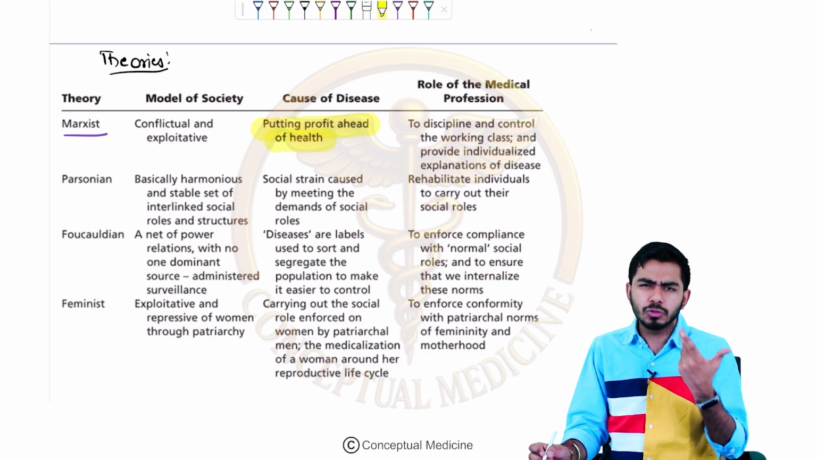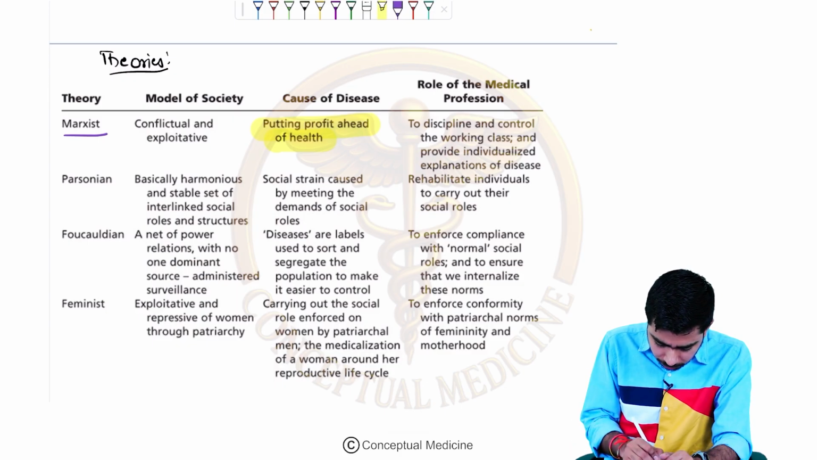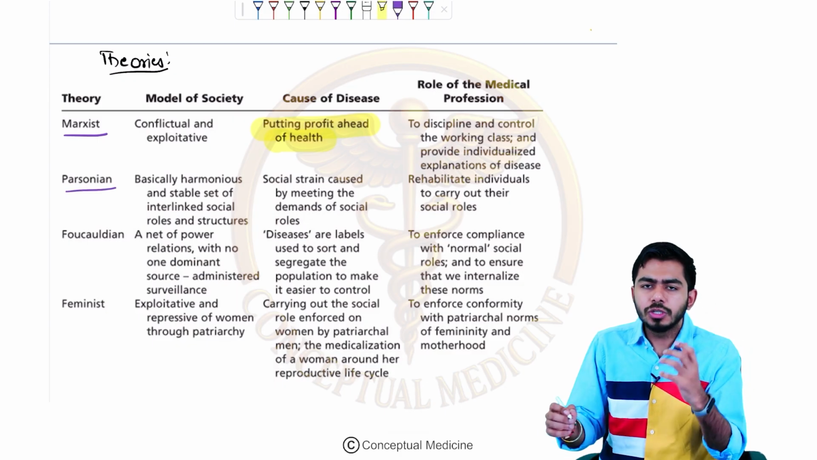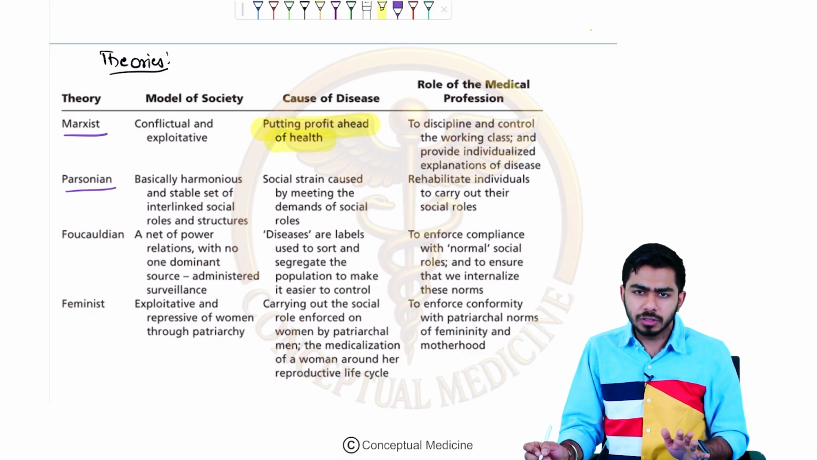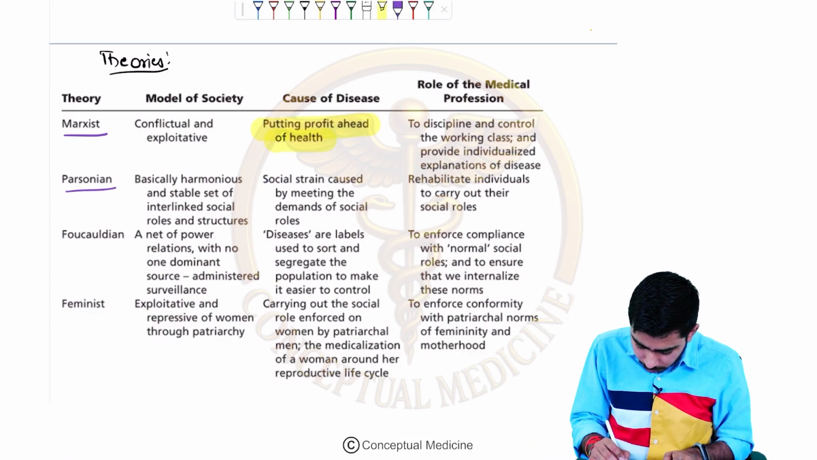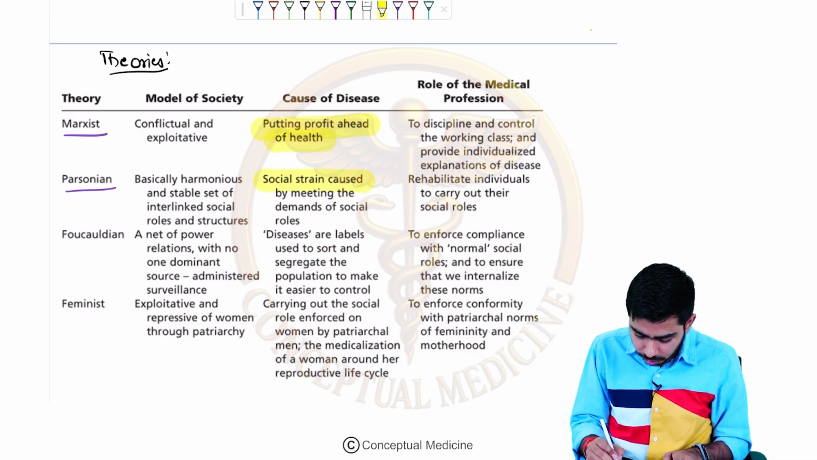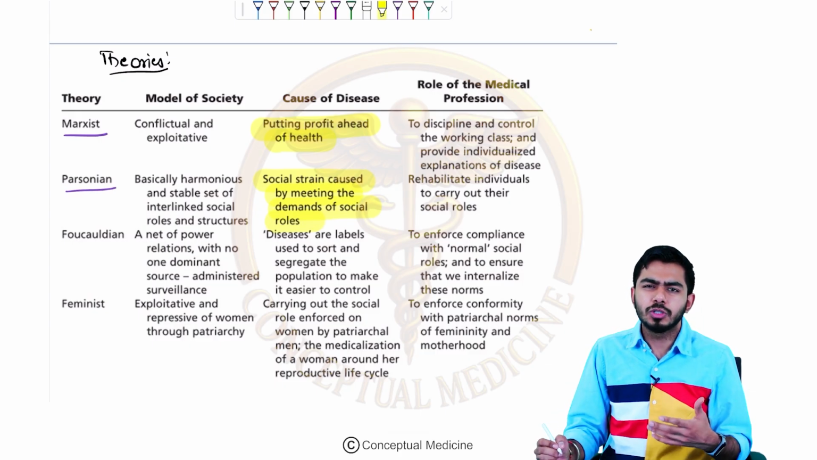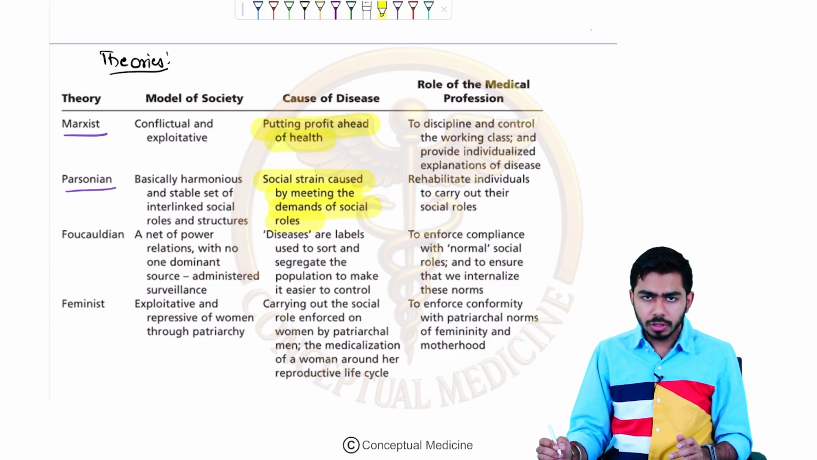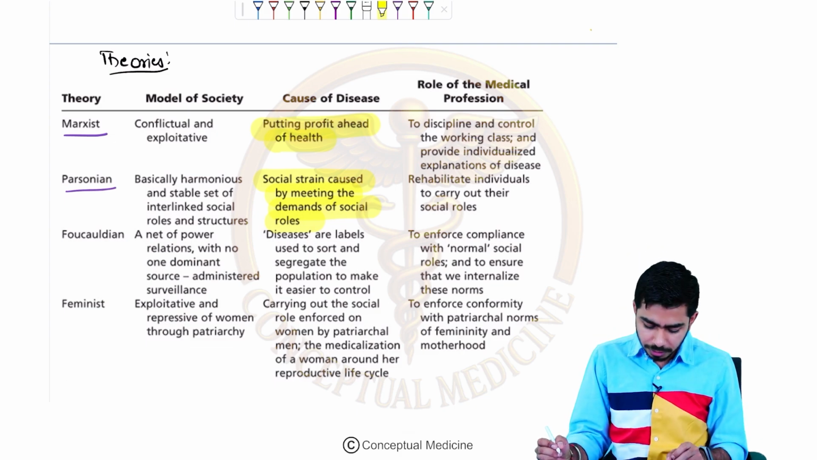So there are different theories in sociology. Then we have the Parsonian theory. It says that if a person is having so much social strain, social stress, then this person might have disease. Social strain is caused by meeting the demands of social roles; the person takes so much social stress and social tension, and that might cause the disease.